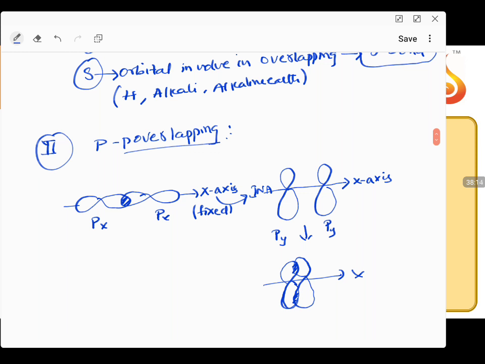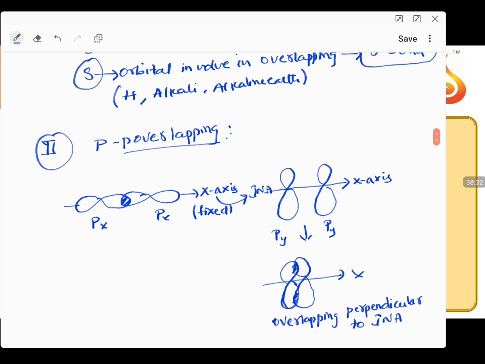This is overlapping perpendicular to the internuclear axis.